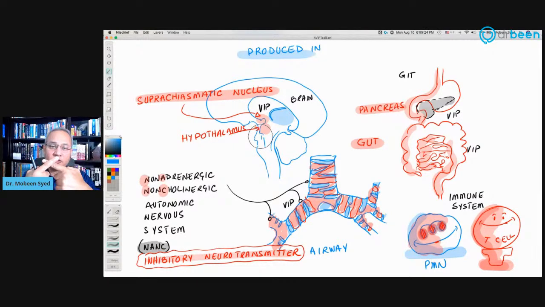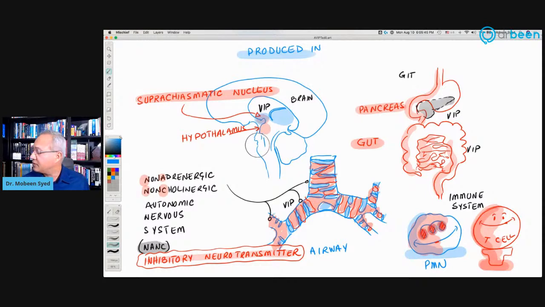That crossover of the optic nerve pathways is called the chiasm. Just above the chiasm of the optic nerve pathways is the part of the hypothalamus